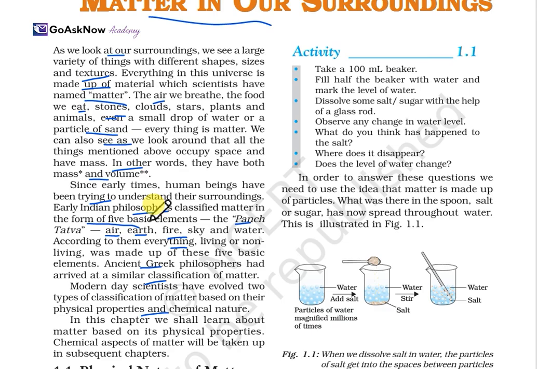This was fine for that time, but with time the modern scientists evolved things, and they classify matter based on physical properties, and another one is the chemical nature. One is physical, and the second is chemical. In this chapter, we shall learn about matter based on its physical properties; the chemical aspect of matter will be taken up in subsequent chapters.